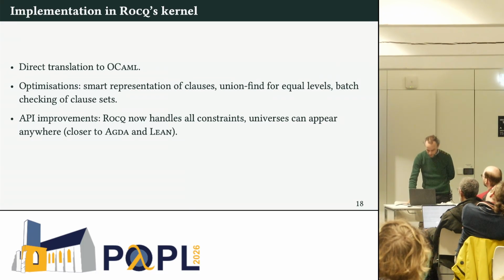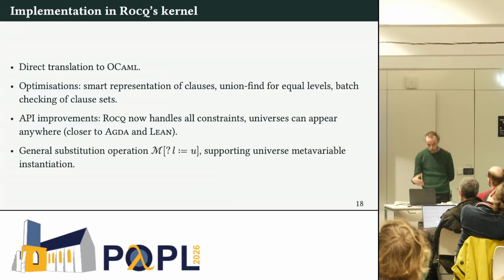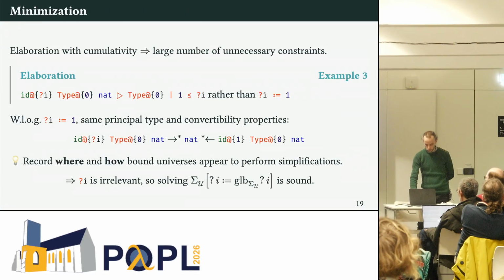Universes can appear anywhere, so it's closer to Agda and Lean also. And we have a general substitution operation on these models that allows us to do instantiation of universes during elaboration, which is also useful.